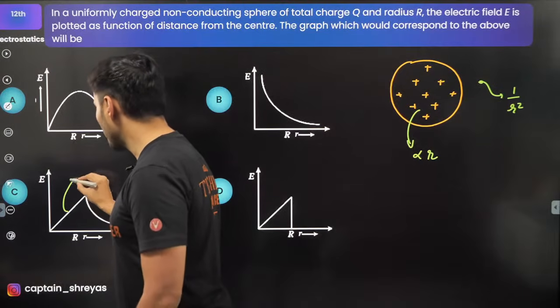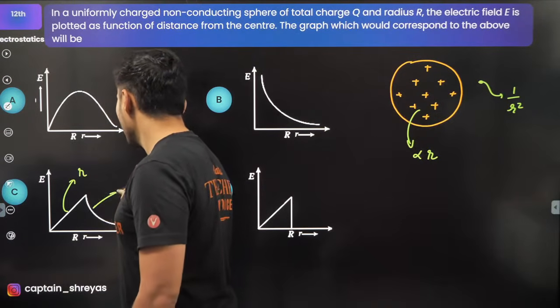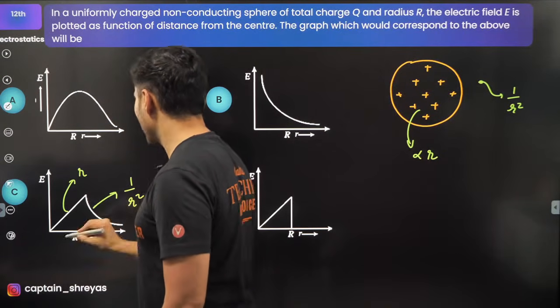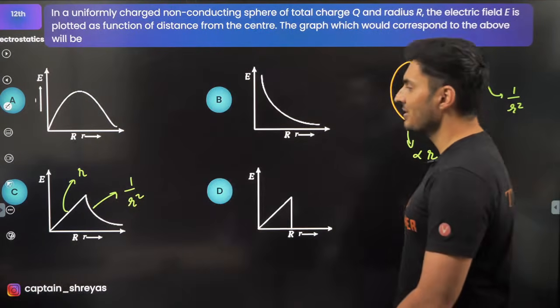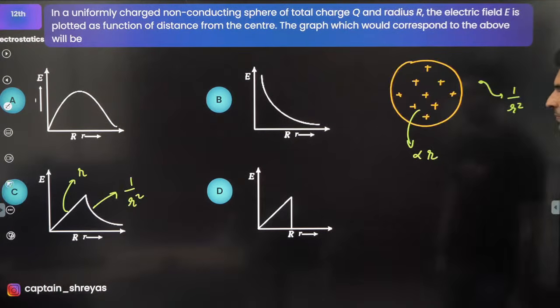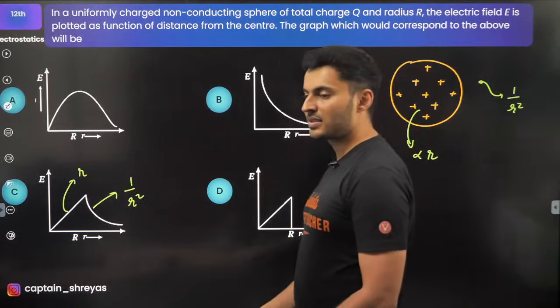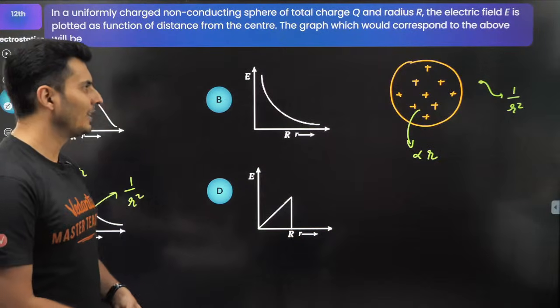So I can see this option, it is directly proportional to r. Here it is 1 by r square. So yes, it should be option C, I guess. Yep, it is. So this is how it works when it is a uniformly charged non-conducting sphere.